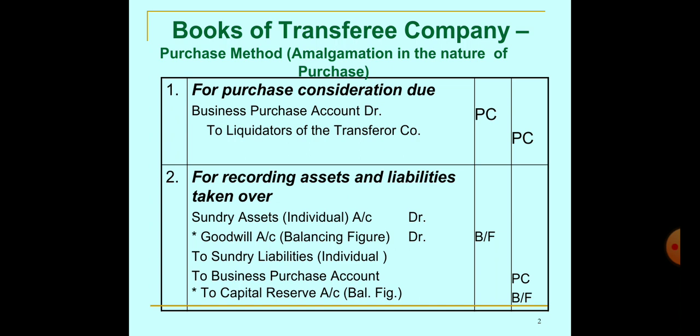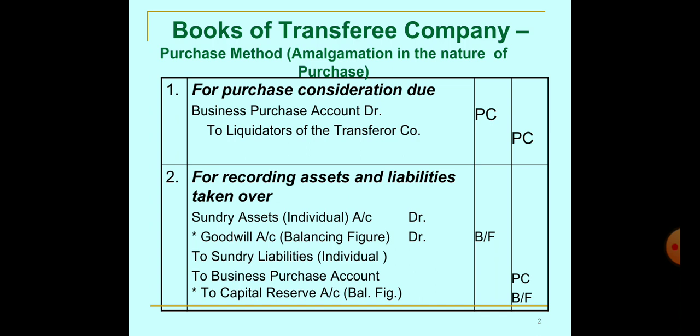Here, I am purchasing a business as an asset, so I write Business Purchase Account. If we relate it with the purchase of goods, when the goods come in, then we have to pay something. If I write Purchase Account debit to Cash Account for purchase of goods, in the same way we have to record the entry for the business purchase.